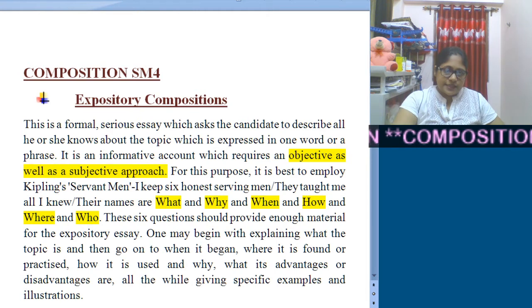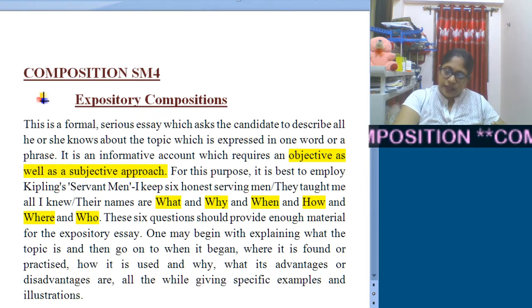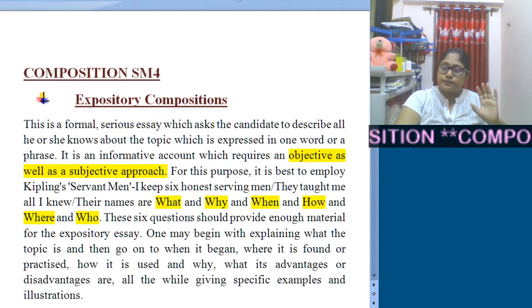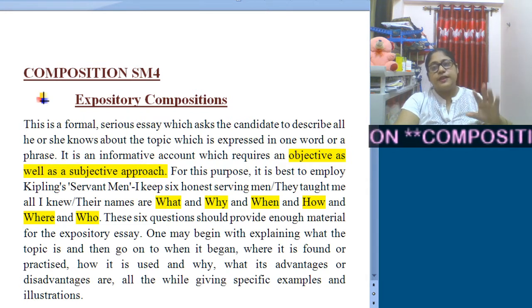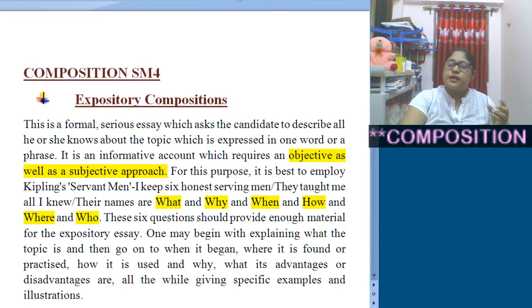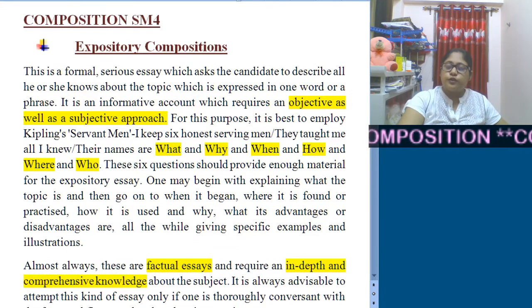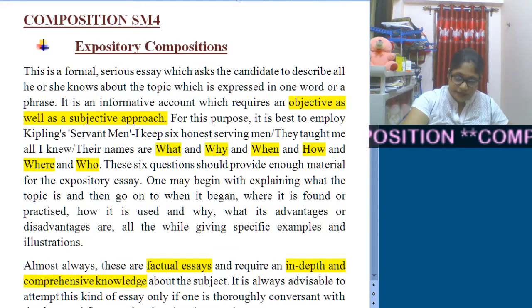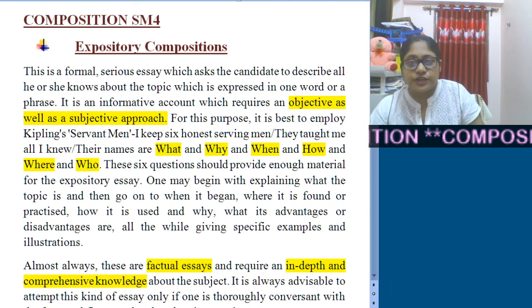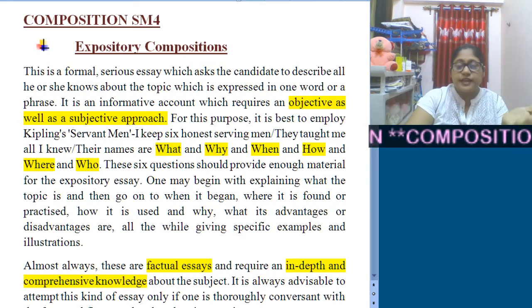While you are explaining this, you need to give specific examples and provide illustration as well. You have to elaborate and explain it elaborately.